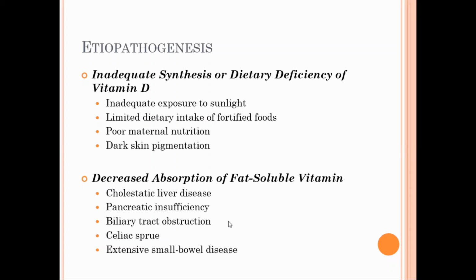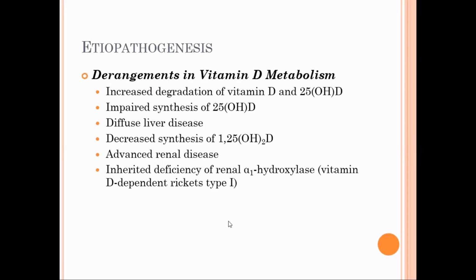Okay, either there should be inadequate synthesis or decreased absorption, or there may be a problem in the metabolism of vitamin D. There may be impaired synthesis of 25-hydroxycholecalciferol, or decreased synthesis of 1,25-dihydroxycholecalciferol, as in advanced kidney failure or kidney diseases. Or even if there is congenital deficiency of renal alpha-1 hydroxylase, which is also known as vitamin D dependent rickets type 1. These conditions are all associated with vitamin D deficiency.